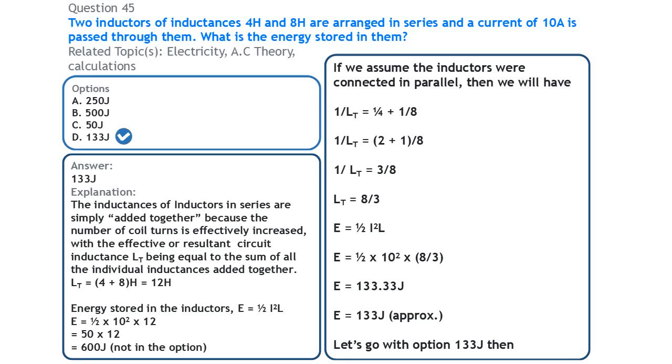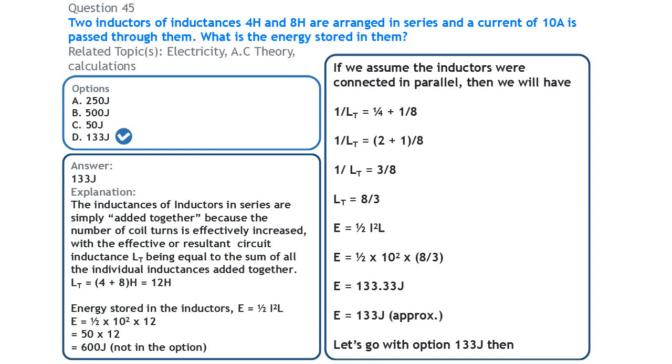To get the value of LT here, we are going to invert this fraction. That is 1 over LT is going to become LT over 1, which is LT. If that happens here, the same thing must happen to here. So this 3 over 8 is going to become 8 over 3. We then go back to use this formula for energy. So we have half times the current square, that's 10 raised to the power 2, times the total inductance, which in this case we've calculated, assuming that the inductors were connected in parallel, to be 8 over 3. So you just use 8 over 3 here.